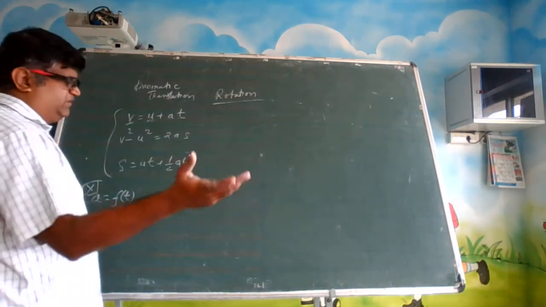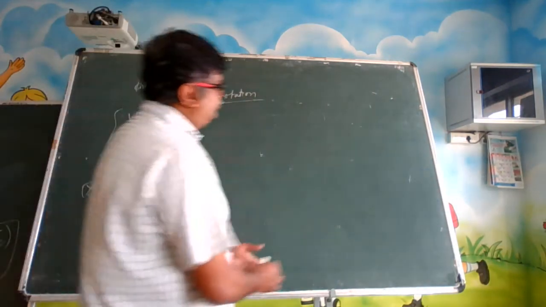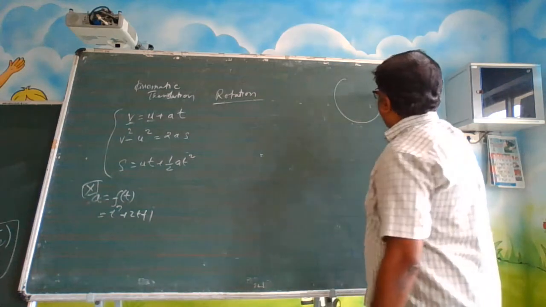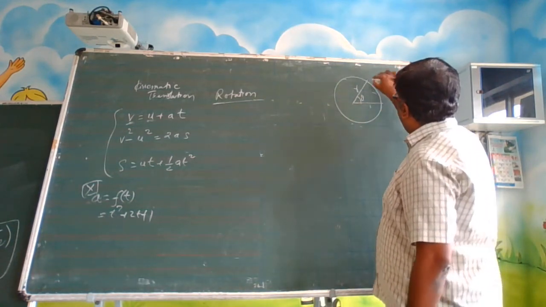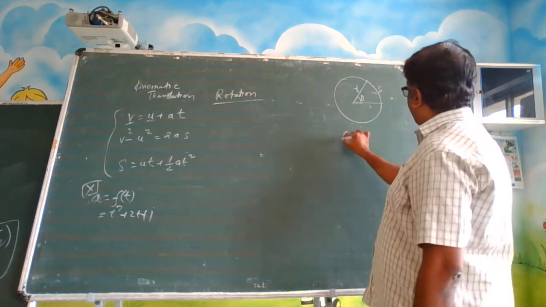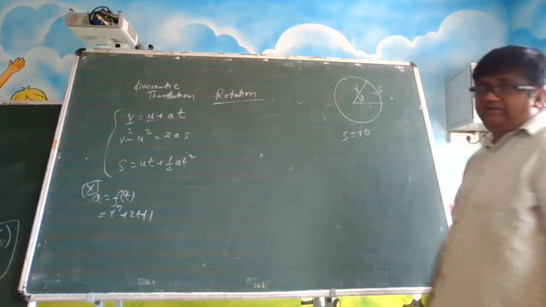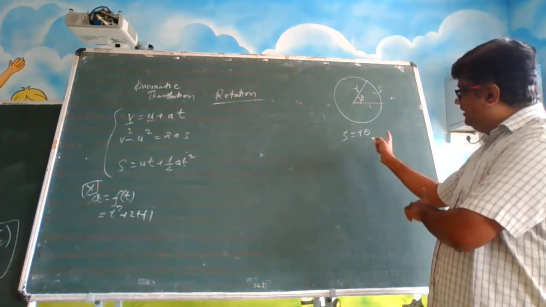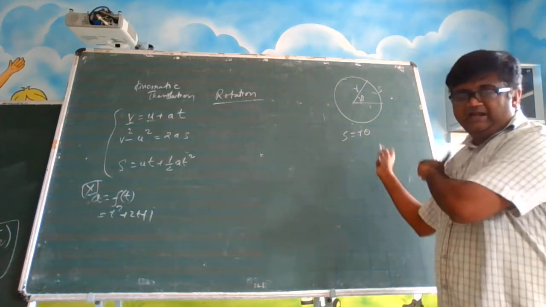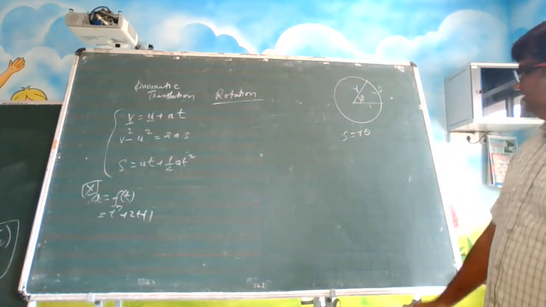How to convert that into the angular direction? Suppose there is a circle. This is my theta, this is my r. You know that S is equal to r theta. This is the relationship between the linear and angular physical parameters.